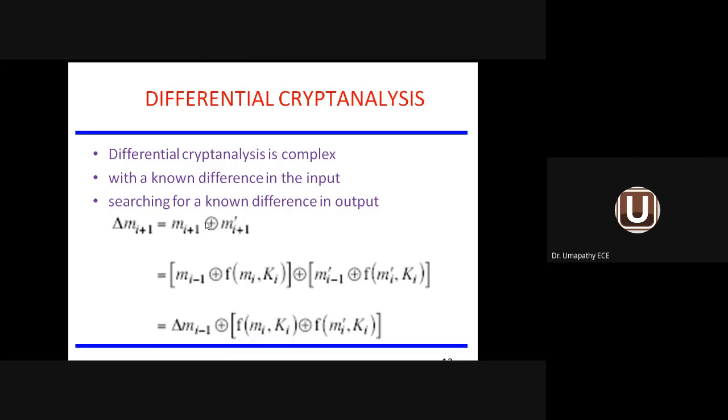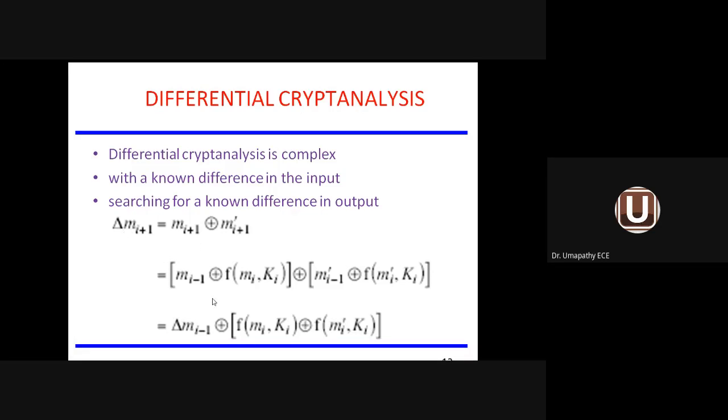So here the inputs are different. How do you say the inputs are different? One is m_{i+1}, another one is m_{i+1} complement. So both of them are different. For the difference in the input, how do you find it? Using an XOR gate. That is represented by delta m_{i+1}.